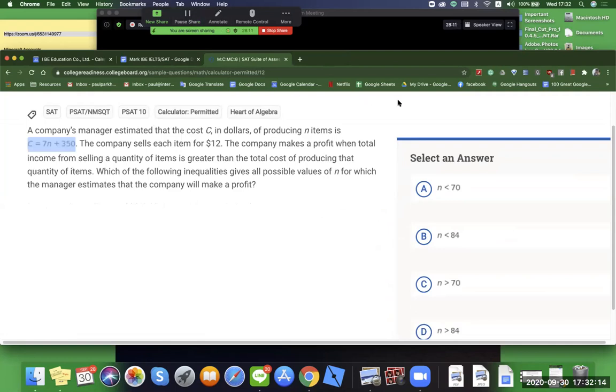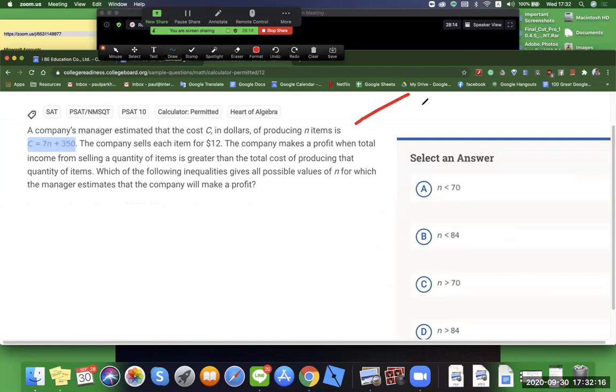Now, quick thing here. What kind of graph should you be thinking about? Is it a line? Is it a hyperbola? Is it a circle? Is it a square? Is it a star? If you put this on a graph, what is it? A line. Correct. Is it a lie? Okay, good. All right, I'm funny.